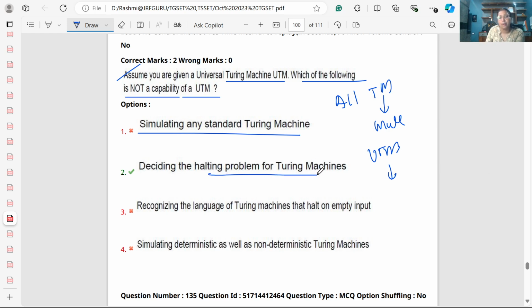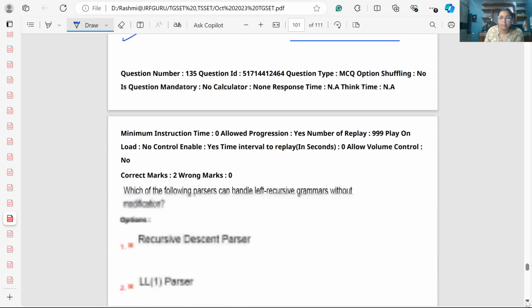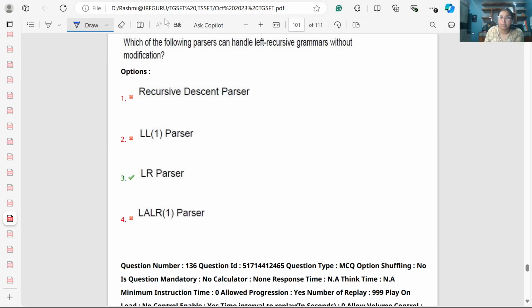Deciding the halting problem for Turing machines, yes, it is an undecidable problem. Recognizing the language of Turing machines that halt on empty input, yes, we can recognize. Simulating deterministic as well as non-deterministic Turing machines. So there is some confusion on statement 3 as well. Rest, yes, option 2 is correct. So the halting problem is undecidable in Turing machine.